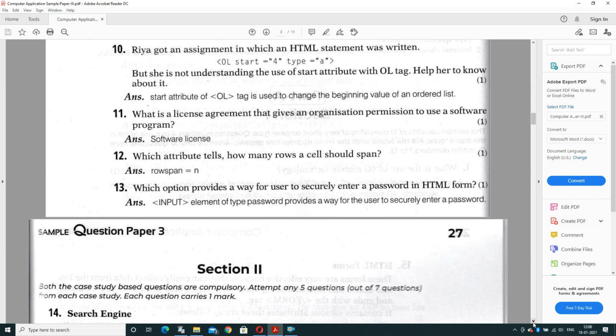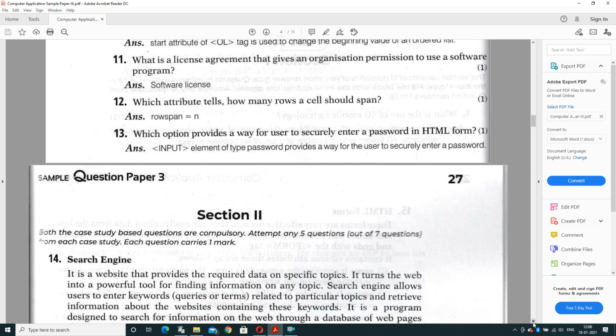So the start attribute of the OL tag is used to change the beginning value of any ordered list, from where it will start. Like here it is written start equal to 4. It is the fourth value, but type is A, so it will start with A, B, C, D. The fourth value is D, so it will start with ordered list D. So the first ordered list number will be D.